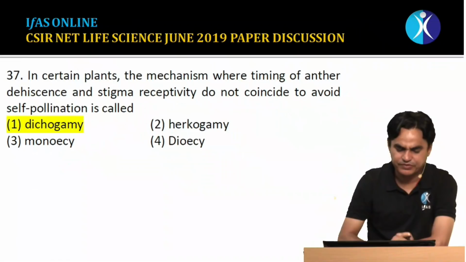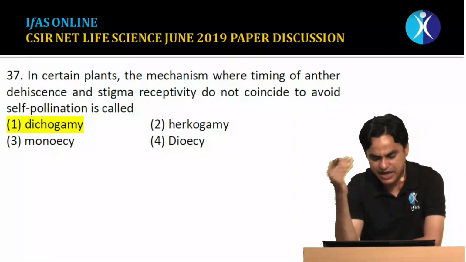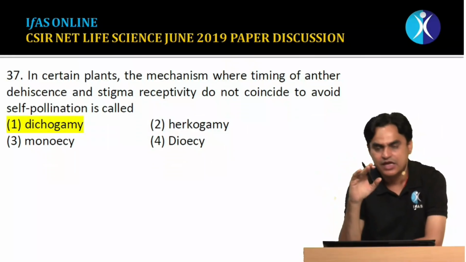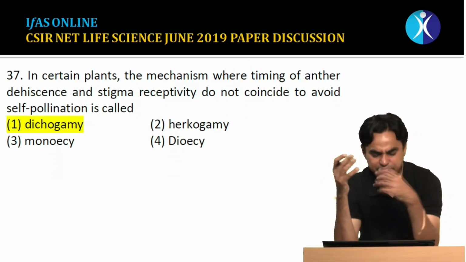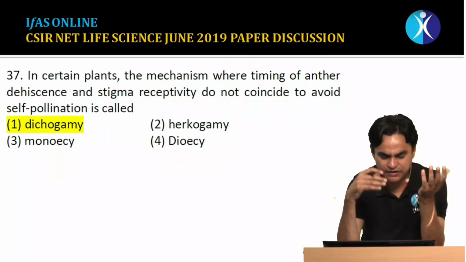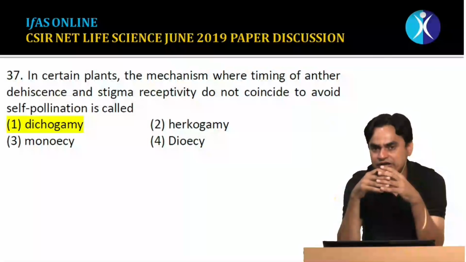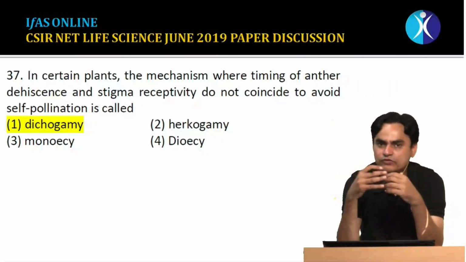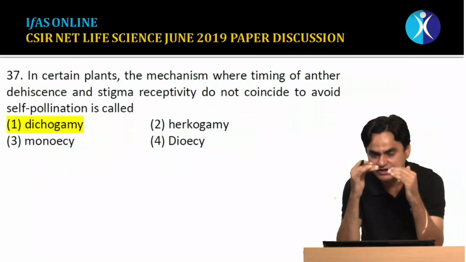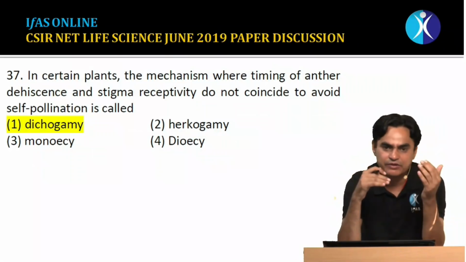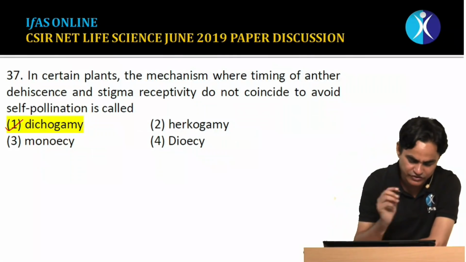Question number 37 says that in a certain plant, the timing of anther dehiscence and stigma receptivity do not coincide. It might happen that the anthers release first, and when they are released, the stigma is not mature enough to receive the pollen grains, so there can be no fertilization. So it is one of the ways to avoid self-pollination. This mechanism, where there is a different temporal development of male and female reproductive organs, is referred to as dichogamy. So the correct answer would be dichogamy.